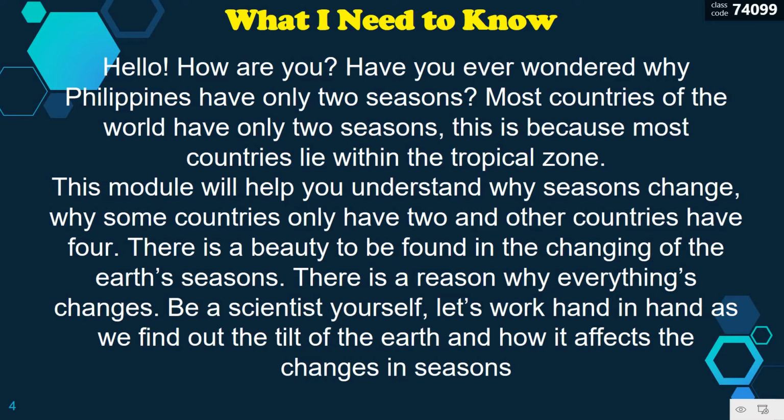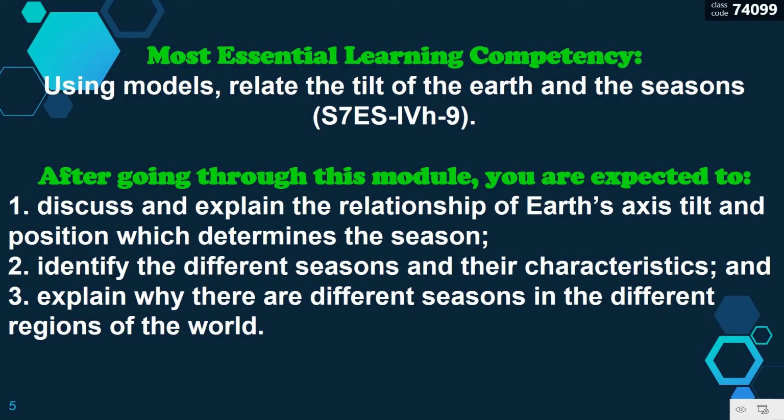Let's work hand in hand as we find out the tilt of the Earth and how it affects the changes in season. Our MELC, the most essential learning competency for this module, is: using models, relate the tilt of the Earth and the seasons. After going through this module, we are going to discuss and explain the relationship of the Earth's axis tilt and the position which determines the season. Number 2, identify the different seasons and their characteristics. And lastly, number 3, explain why there are different seasons in different regions of the world.